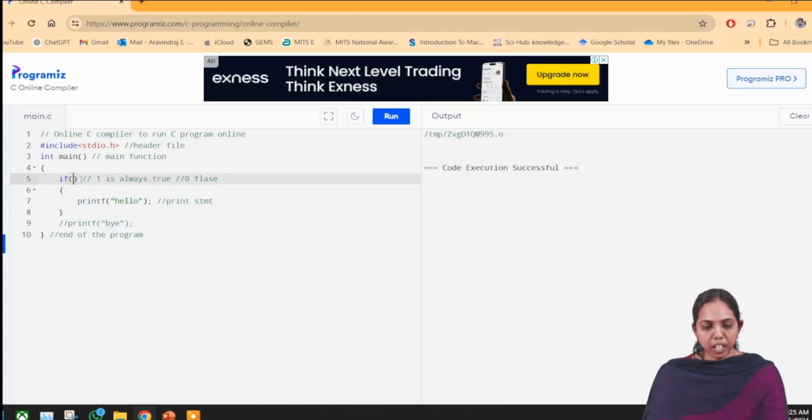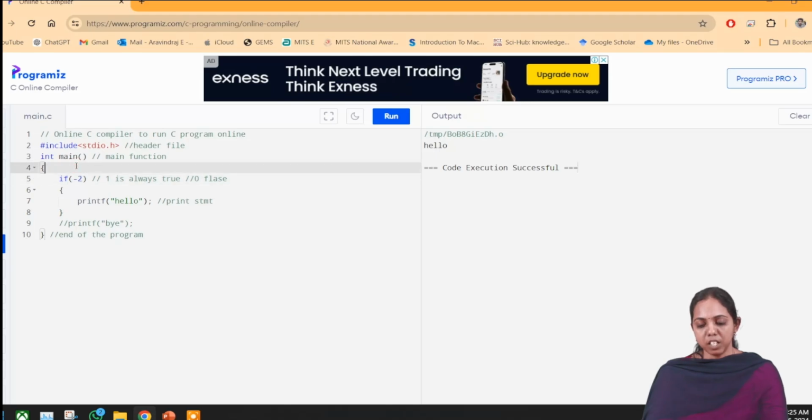Now I will replace it with a negative value, -2. I said before that non-zero values will always indicate true. So what will be the output for this one? We will see it. It is the hello statement. So the condition is true, and it enters into the if block and gives us hello.